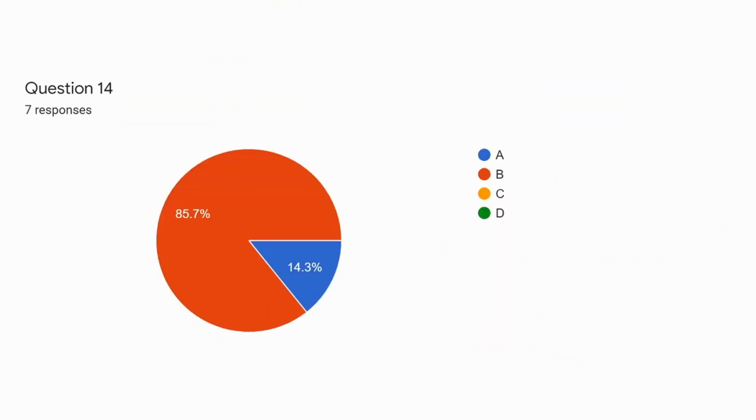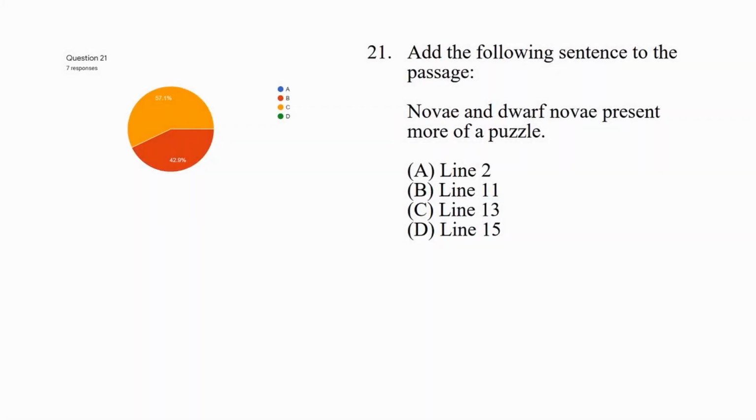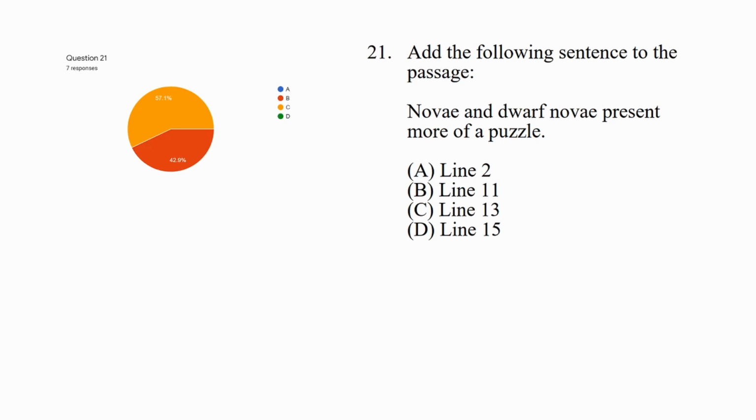Question 14, the correct answer is B. Question 15, the correct answer is A. Question 21 is a little bit more split, so let's take a look at this one. 21 says, add the following sentence to the passage. Novae, novi, I had to look this up. Novae and supernovae. Whatever. Novae and dwarf novae present more of a puzzle. Where should we put this? Line 2, line 11, line 13, or line 15?